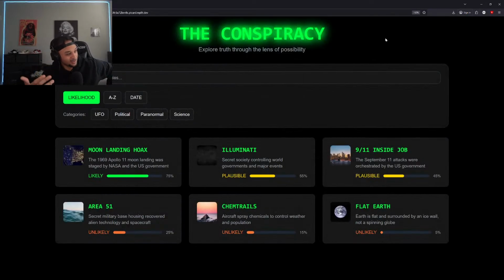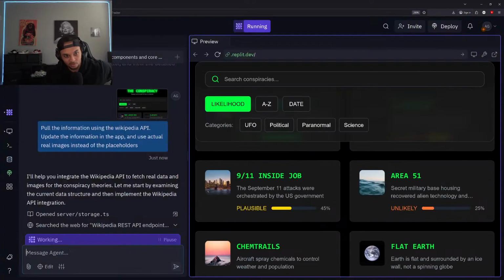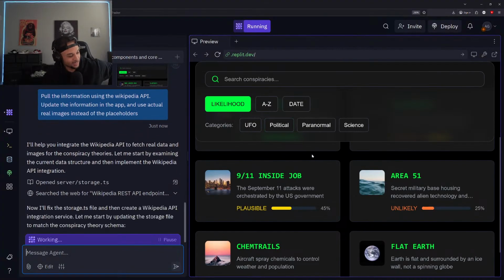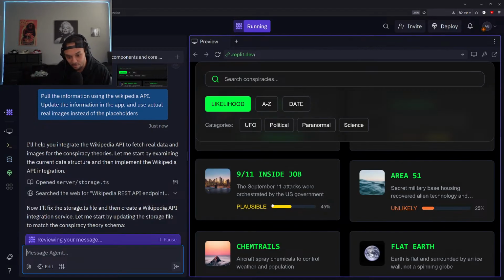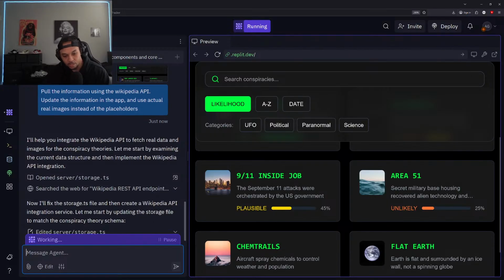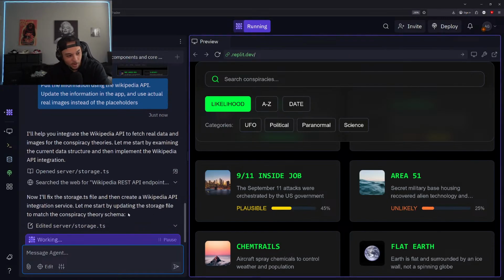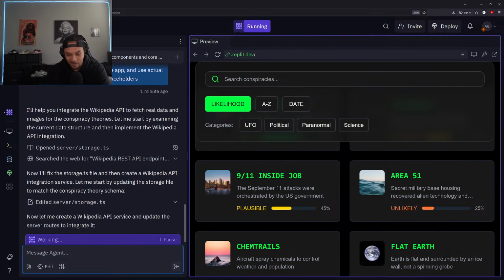Also, if you believe a conspiracy, this would be a good way to let people know that you believe the conspiracy and just break it down directly, because you can't really just explain a conspiracy off the top of your head. I'm not really for or against conspiracies. I think everything needs to be looked at on its own. But I just think it's a fun thing to talk about, man. It's always fun, right? I always have conversations with my friends about aliens, Illuminati, etc. So yeah, I think it'll be cool.